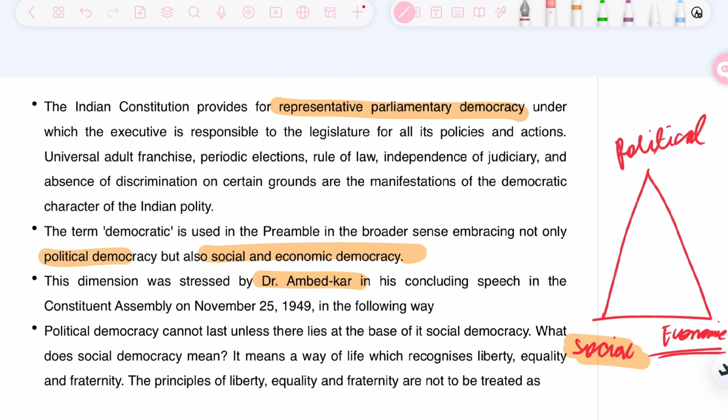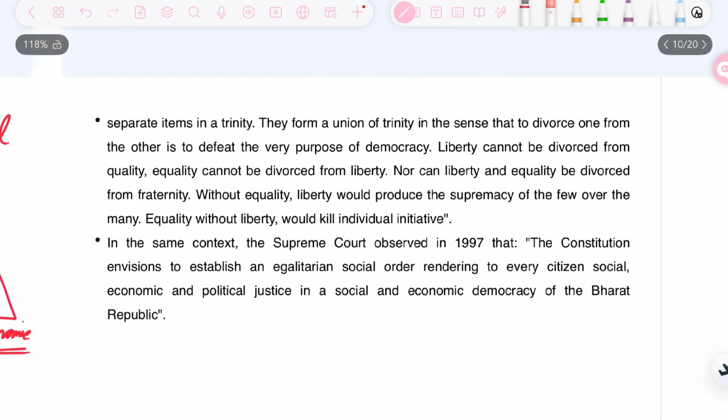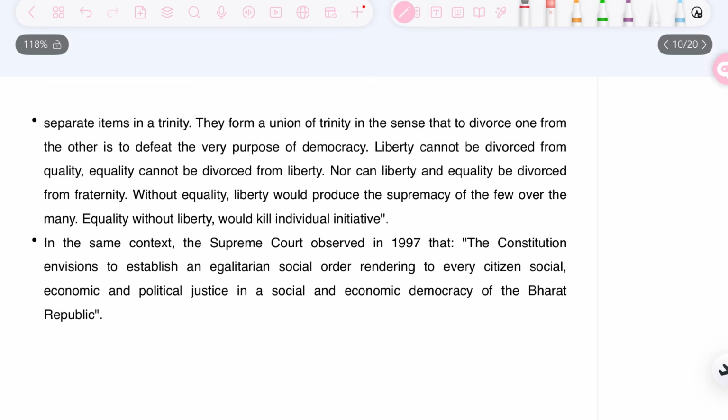What does social democracy mean? Now he explained the meaning of social democracy. It means a way of life which recognizes liberty, equality and fraternity. For social democracy to exist, what we need is liberty, equality and fraternity. The principles of liberty, equality and fraternity are not to be treated as separate items in a trinity.